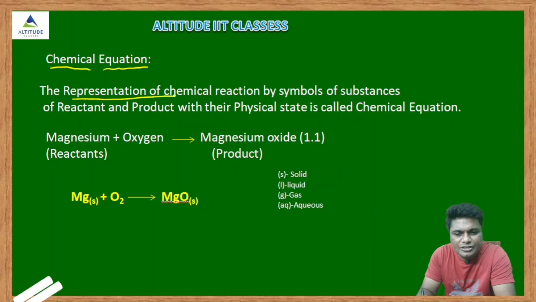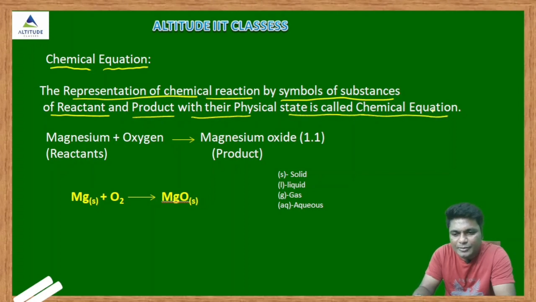The representation of a chemical reaction by symbols of substances, the reactants and the products, with their physical state, is called a chemical equation. For example, in activity 1.1, the magnesium ribbon is burned in the presence of air.